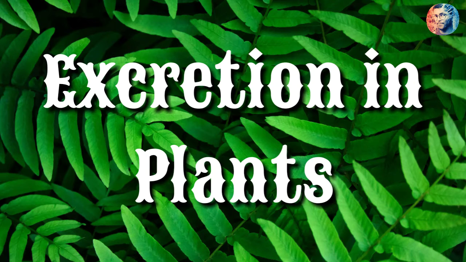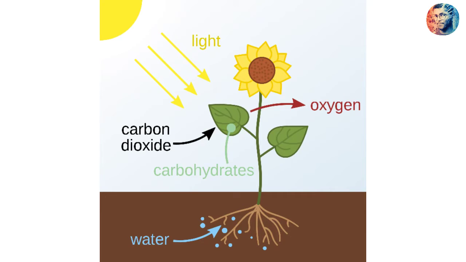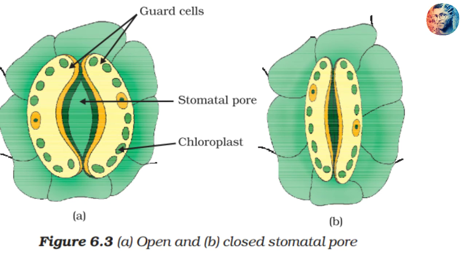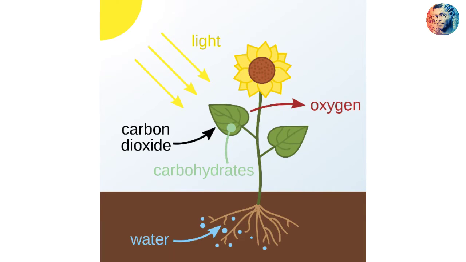Next is excretion in plants. Plants carry out photosynthesis. What is the byproduct or waste of photosynthesis? That is oxygen. The plants use this oxygen for respiration. They also need to breathe, right? The extra oxygen is expelled through stomata. The next process is respiration. What is the byproduct of respiration? Carbon dioxide is the major waste product. They use this carbon dioxide for photosynthesis, since they need carbon dioxide for photosynthesis.